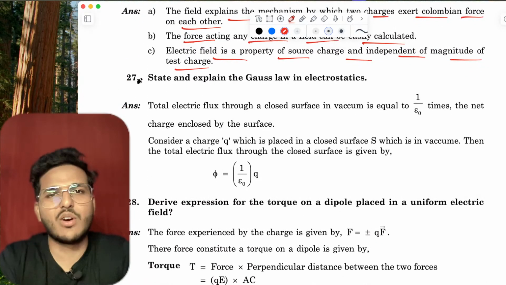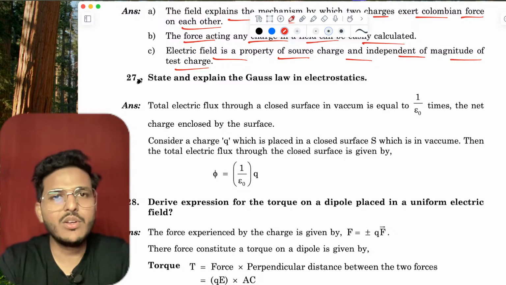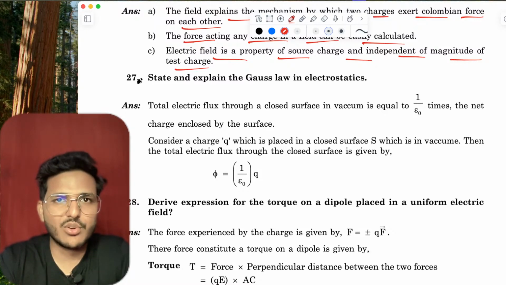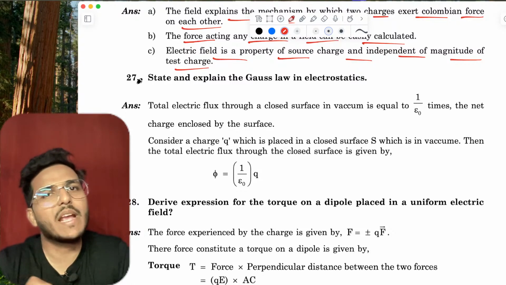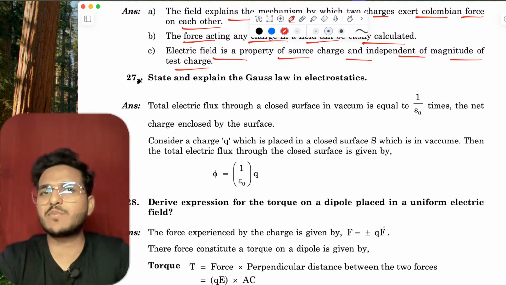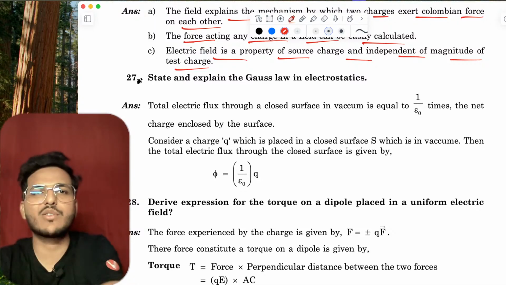State and explain Gauss's law of electrostatics. As Gauss stated, the total flux emerging out from any closed surface is 1 upon epsilon naught times the total charge enclosed.